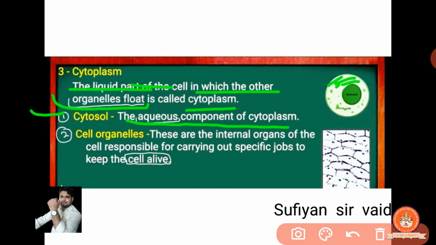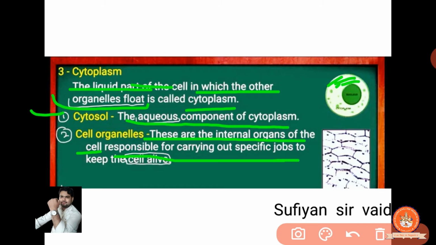And what is a cell organelle? These are the internal organs of the cells. We have already discussed that in the human body the internal organs are heart, kidney. Clear? But in the cell also there is a presence of organs, and they are known as organelles. So in the cell there are internal organs responsible for carrying out specific jobs. Like our heart carries the heartbeat for the transport of blood, oxygen, carbon dioxide. The kidney purifies the water, and the waste products are thrown out. मतलब हर organ का कुछ ना कुछ अलग काम होता है.